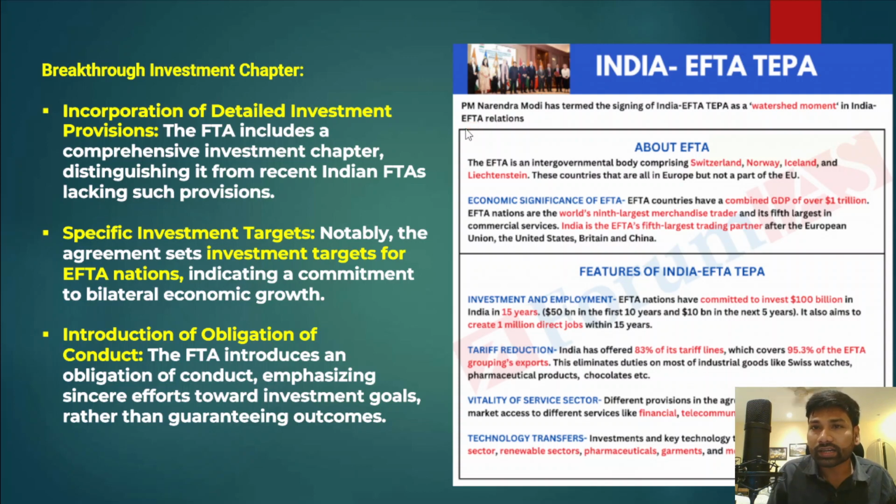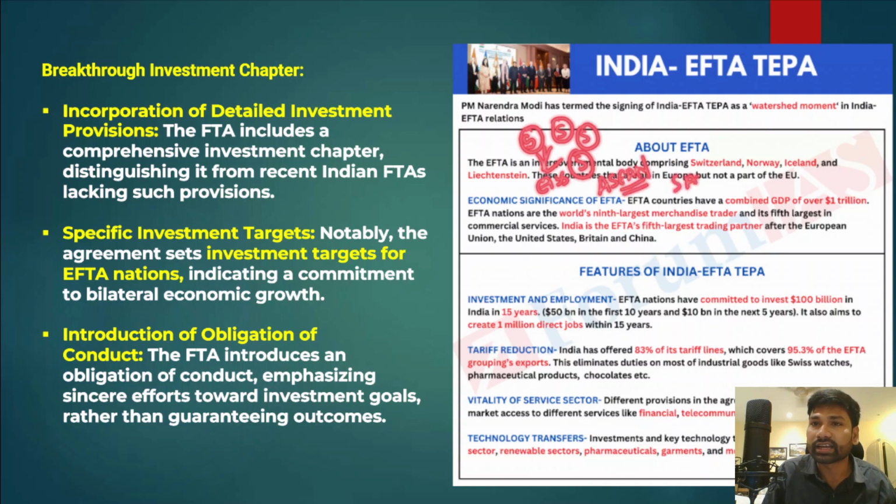Now we'll try to understand briefly about the European Free Trade Association. It is an intergovernmental body. What is an intergovernmental body? Different sovereign governments take part, come together, and establish one agreement or association. For example, ASEAN is an intergovernmental organization.